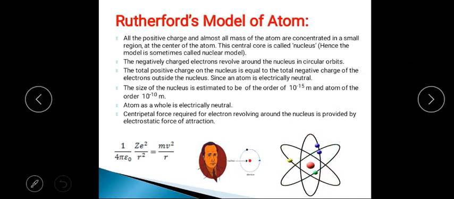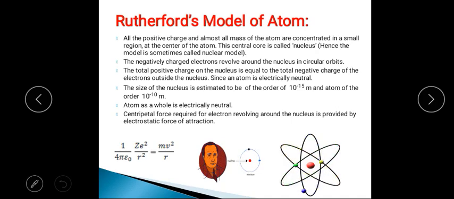The first one: all the positive charge and almost all mass of the atom is concentrated in a very small region at the center of the atom. This central core is called the nucleus. According to the Rutherford alpha particle scattering experiment result, all the positive charge and almost all mass of the atom are concentrated in a very small region at the center of the atom. So this is the first postulate.